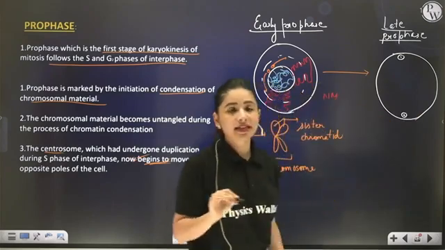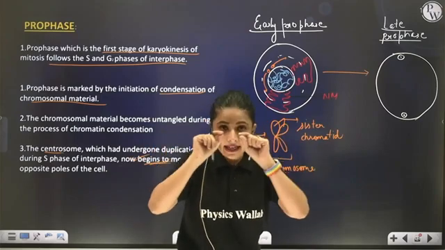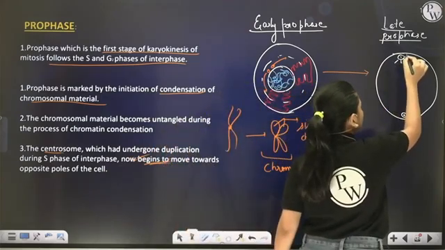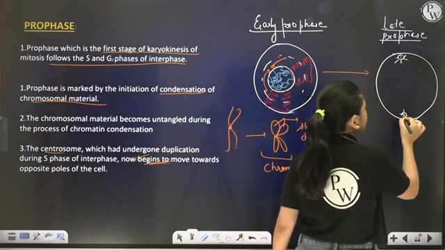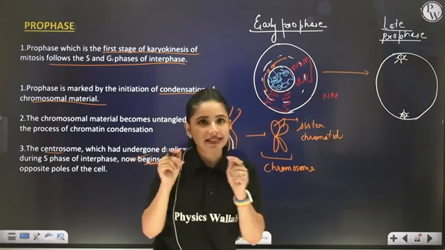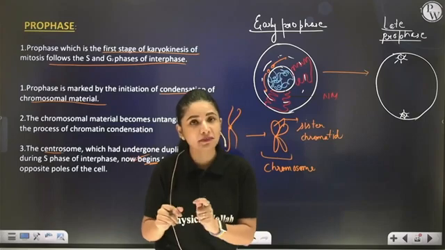Right? Once these centrosomes reach the opposite pole, they give rise to microtubular asters, with a proper star-like appearance.